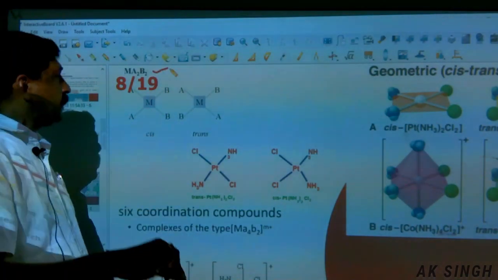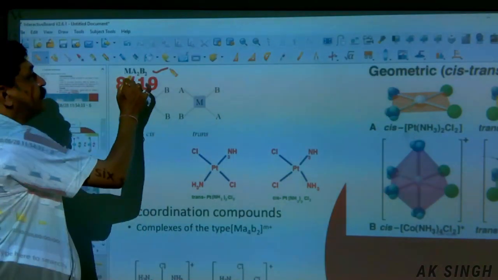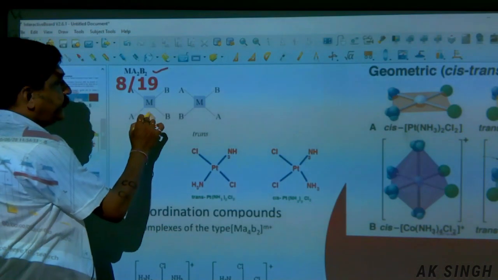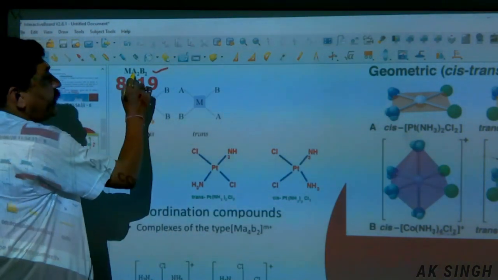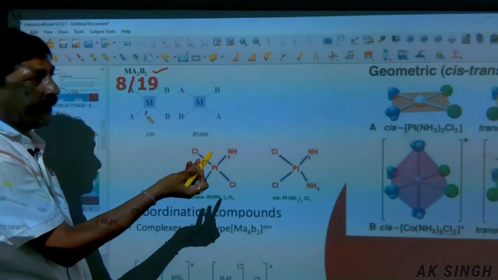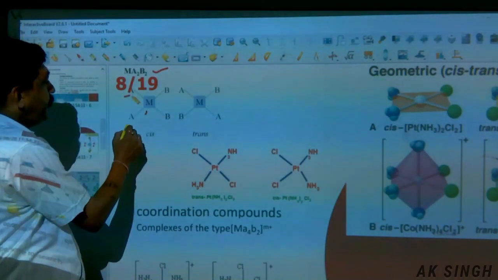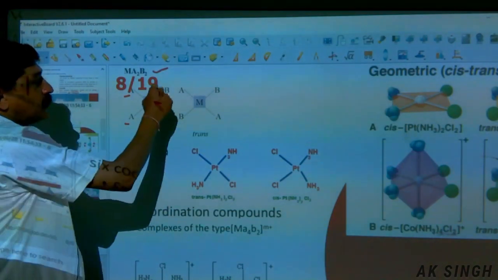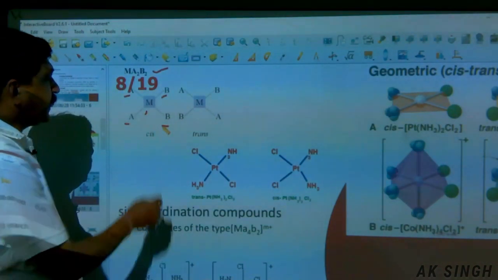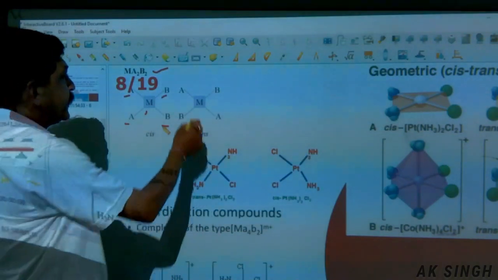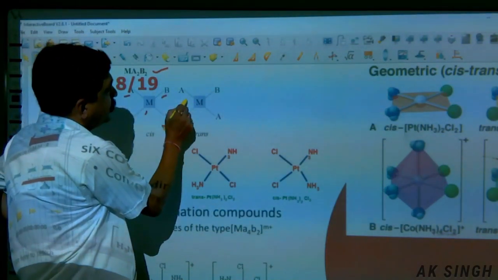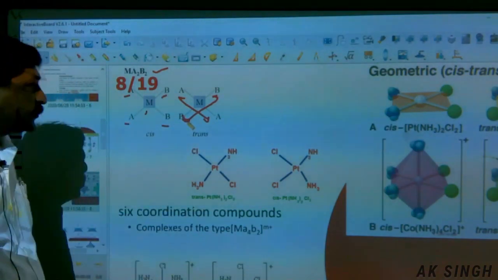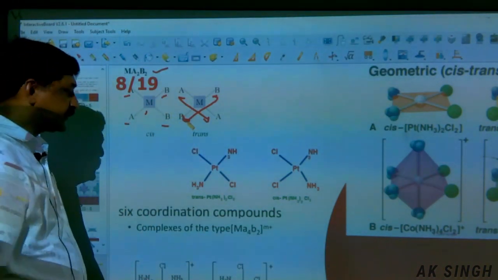It takes place in complexes of the type Ma2B2. M is the central metal atom, like here, A2 is one type of ligand, any ligand A, and 2B. Now both are adjacent, so they are cis isomers. And in this arrangement, they are across from each other, opposite to each other, so it becomes the trans isomer.